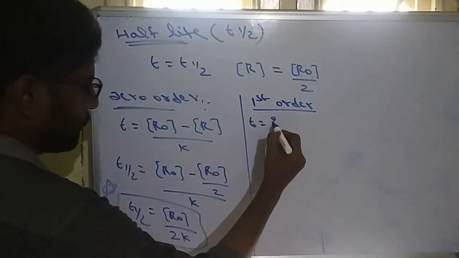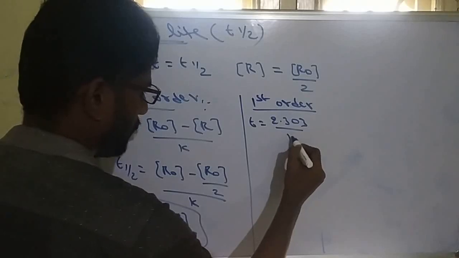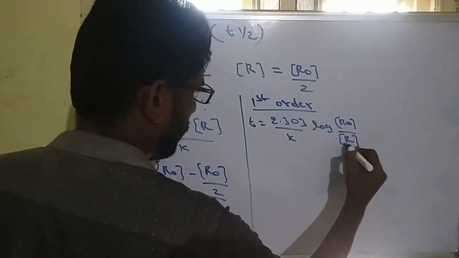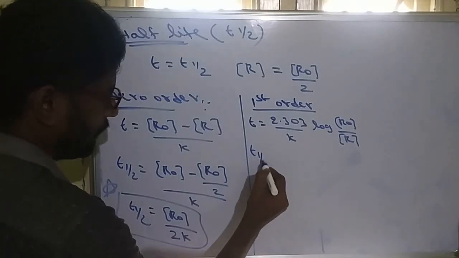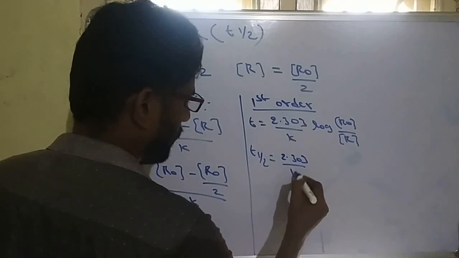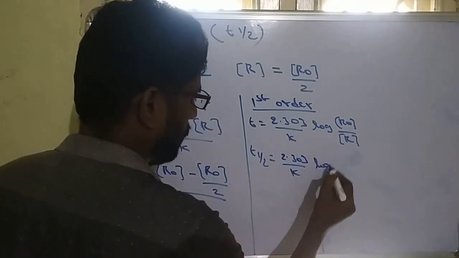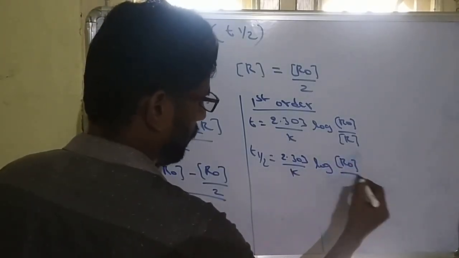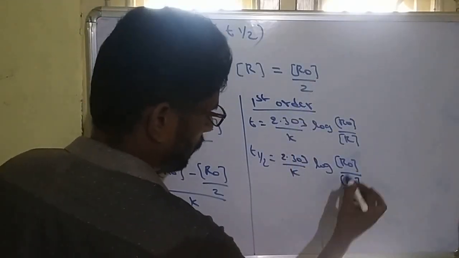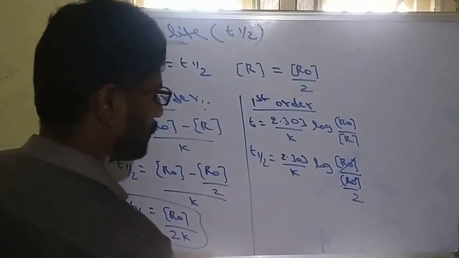The time formula is 2.303 by k into log R naught by R. If we write this t as t half, it becomes 2.303 by k into log, where initially it is R naught and the final value will be R naught by 2. R naught will be cancelled, 2 will go to that side.